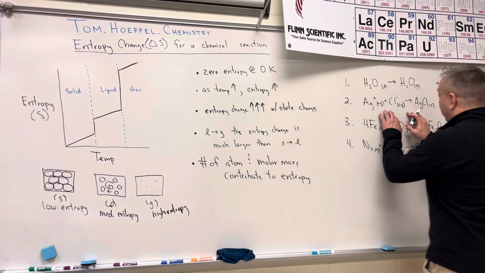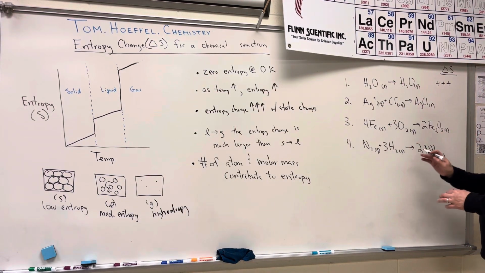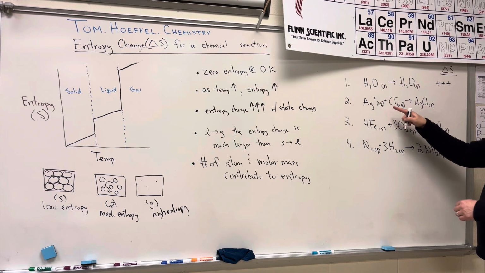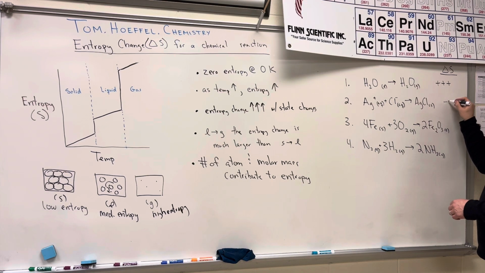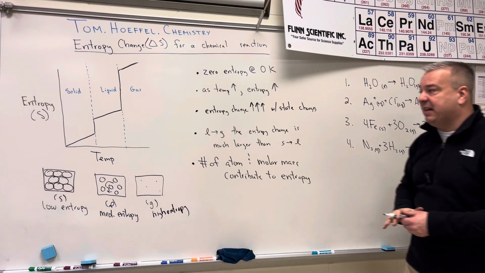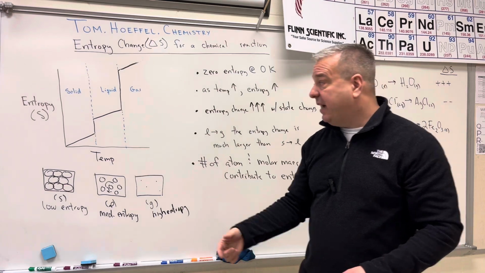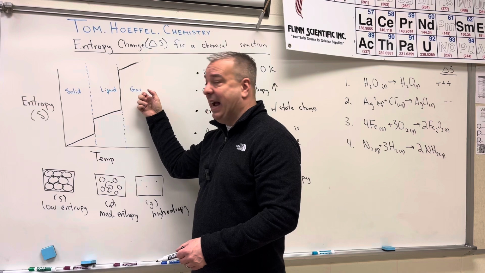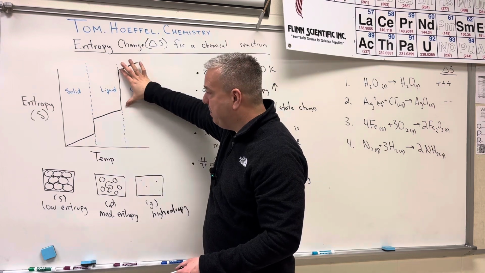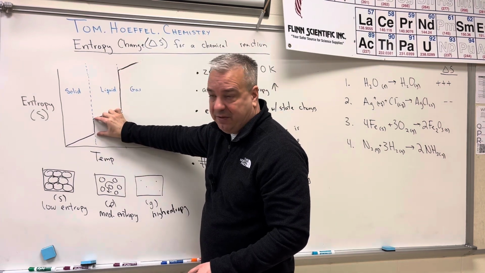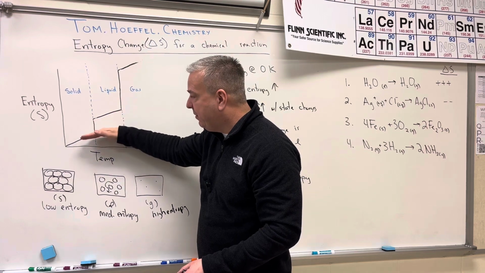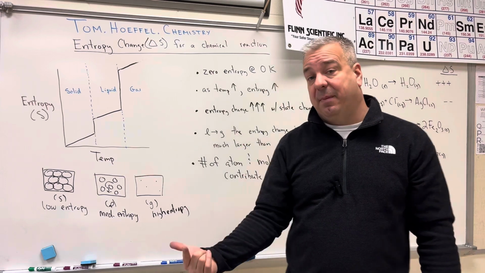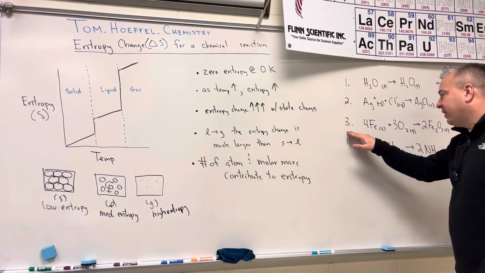Because of these state changes, it's not going to be quite as large as liquid to gas. It's going from liquid to solid, so it's going to be negative. I'm going to put 2 negative signs down instead of 3 positive signs, because the state change is liquid to solid versus liquid to gas. Remember, this one is going to be much larger than this one. Yes, it's going to go down, but it's not going to go down as much as the other one went up, if that makes sense. Okay, let's take a look at our third one.